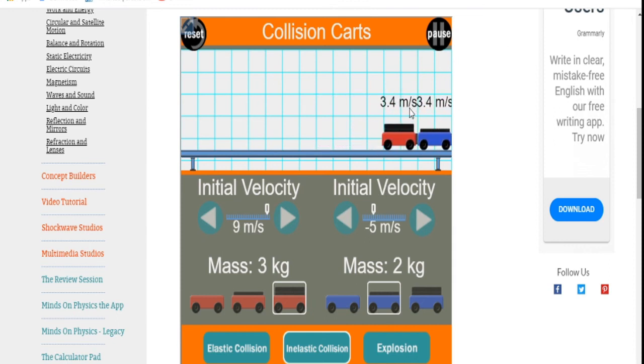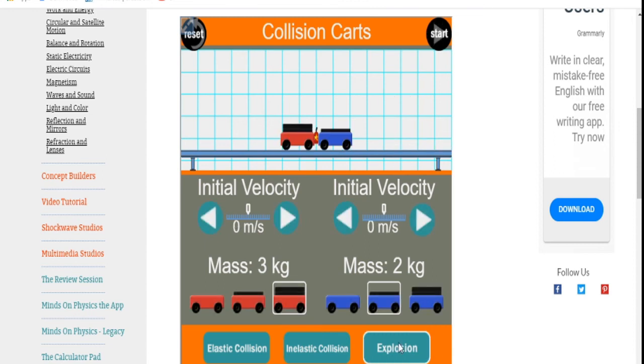If you observe here, again in this inelastic collision, after the collision both bodies move as one entity, and their velocity is also the same, that is 3.4 meters per second. So this is how we can show the elastic collision as well as inelastic collision. In elastic collision, both the bodies, even after the collision, move as different entities. Whereas in inelastic collision, after the collision, both the bodies move as one entity.